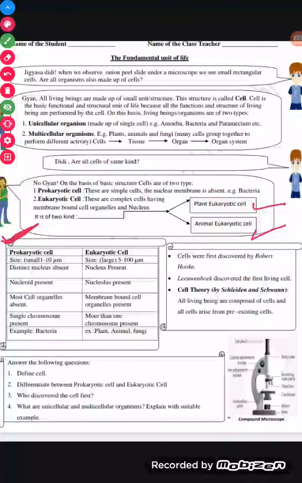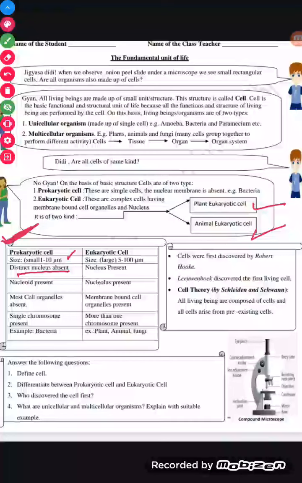Prokaryotic cells are very small, about 10 micrometers, and the size of a eukaryotic cell is larger than that, from 5 to 100 micrometers. Prokaryotic cells have no distinct nucleus. They don't have any differentiated nucleus.